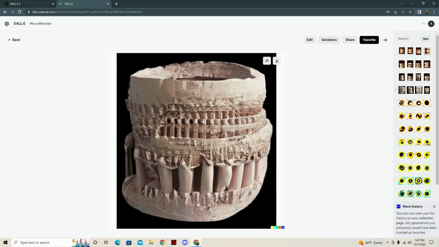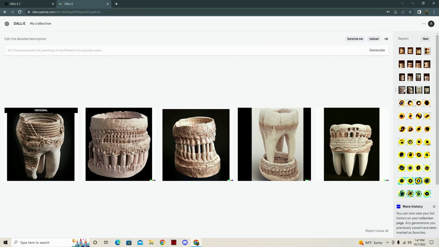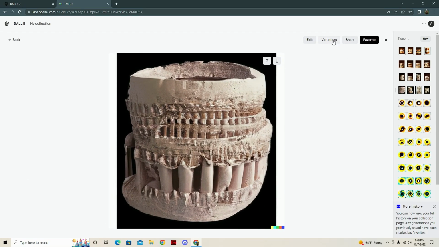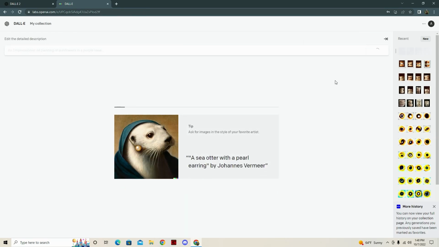I'm not terribly interested in seeing how cursed it can get when we could do this instead. So, over here on the right hand side, you can see the history of generations. It gives you like 4 images per generation. So the generations that I got from the original, we can go back, and we selected this one, but we don't necessarily have to go with this one. We can go with this one instead, which I think we're going to do, because it's less teethy and it's more Colosseum-y, and I would like to see what it comes up with for that.